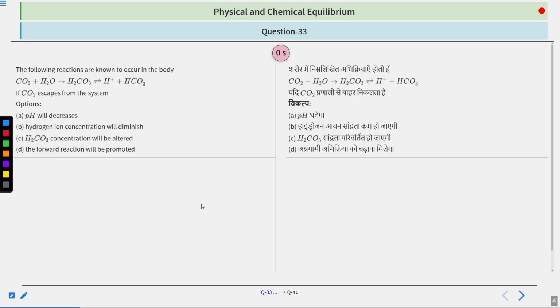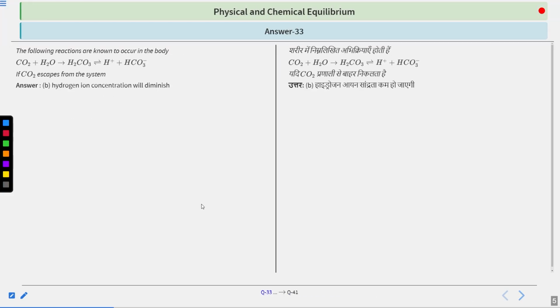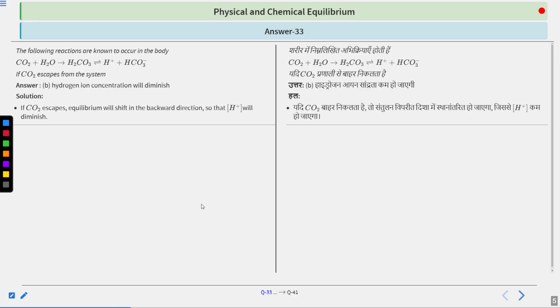Your time is up. For those that solved it, the correct answer is B, hydrogen ion concentration will diminish. So, if CO2 is escaping, the equilibrium is shifting in the backward direction as per the Le Chatelier principle. So, in the backward direction, the H plus will be consumed and hence its concentration will diminish. Clear?